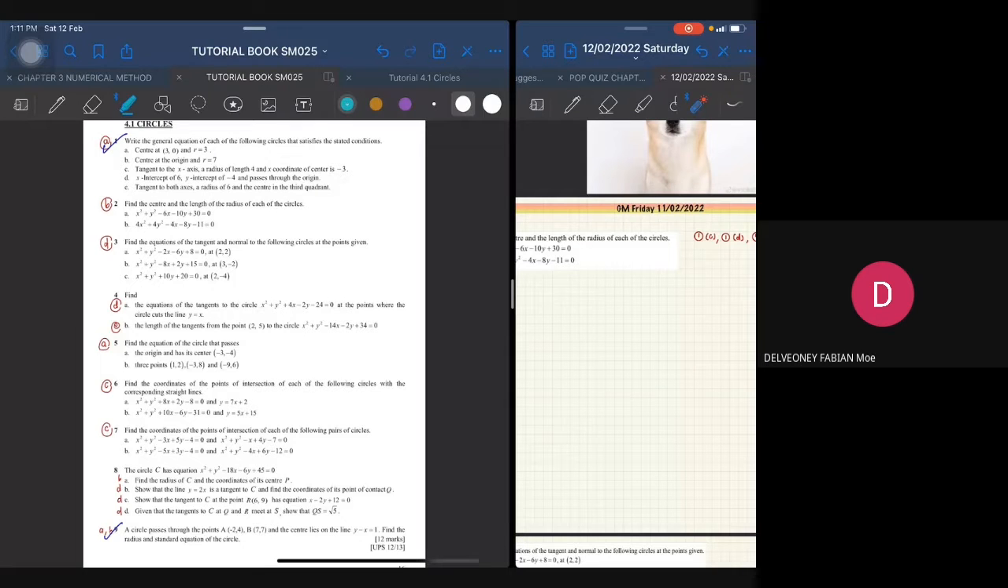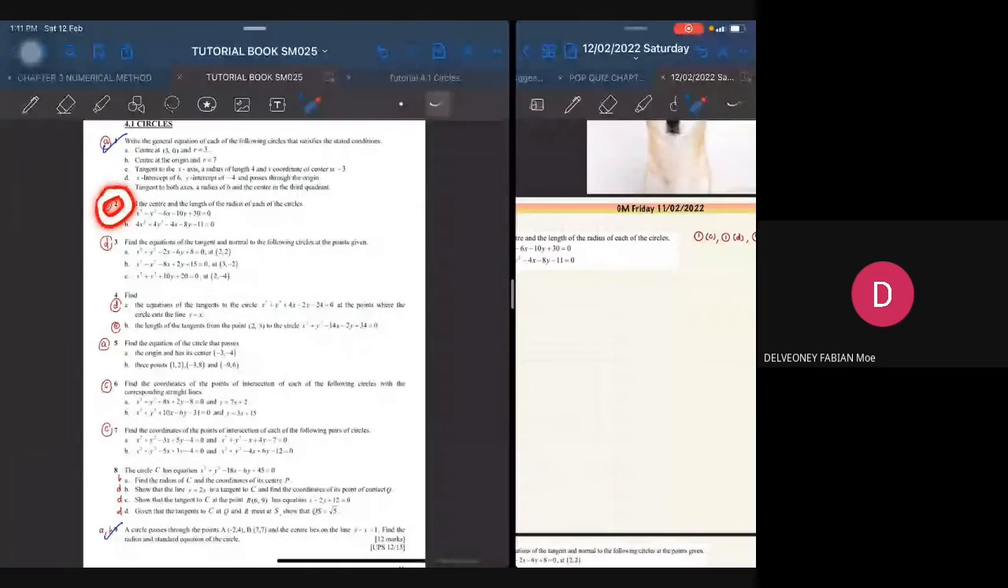Okay, so soalan nombor 2. Ada siapa ada masalah tak? Awak rasa soalan ni okey ke tak okey? Boleh tolong respon dekat group, dekat sini, suara dan juga message. Okay je. Nombor 2. So sebab dia minta kita cari center and the length of the radius of each of the circle.